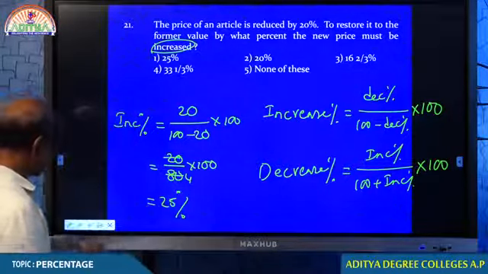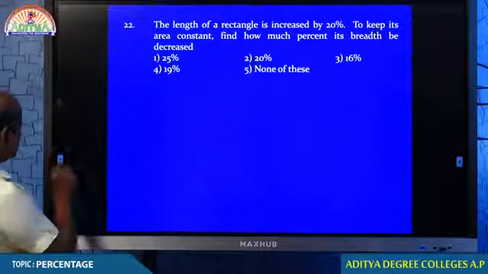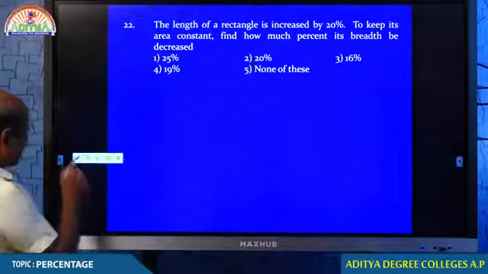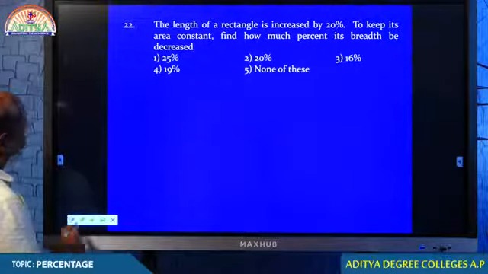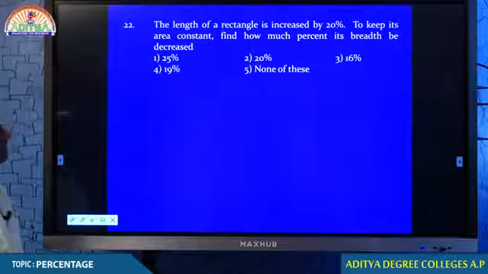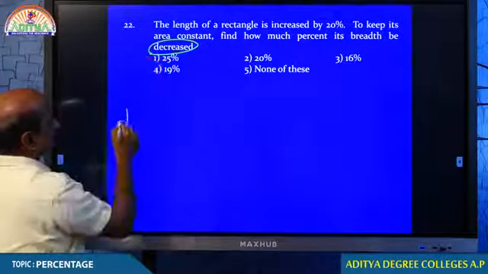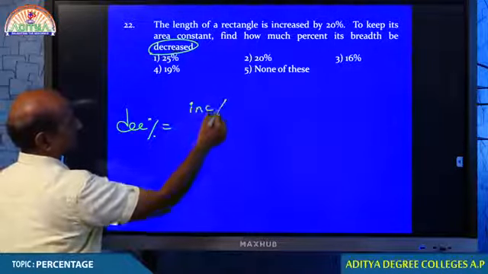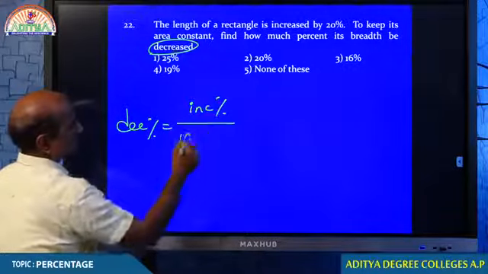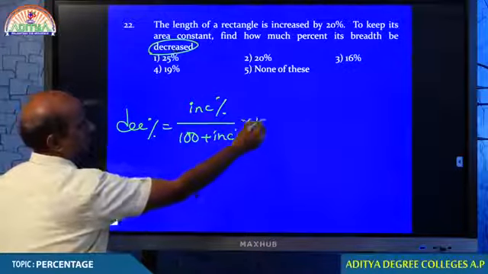Let us see in what another case we usually use this formula. Look at question number 22. The length of a rectangle is increased by 20%. To keep its area constant, how much percent its breadth must be decreased? Tell me students, what is the formula for decrease? Formula for decrease is percentage increase by 100 plus percentage increase, into 100.